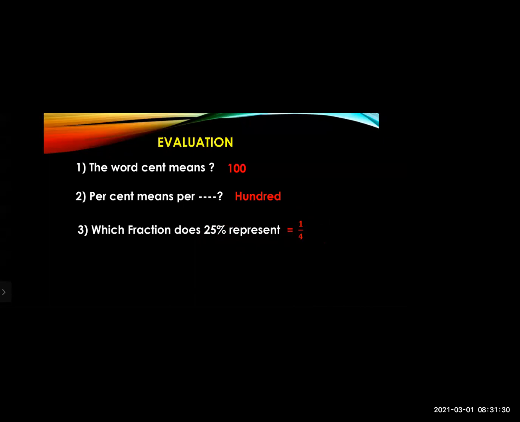Now, the fourth question. What does this symbol represent? What is this symbol called? Percentage. Very good. The symbol is called percentage.